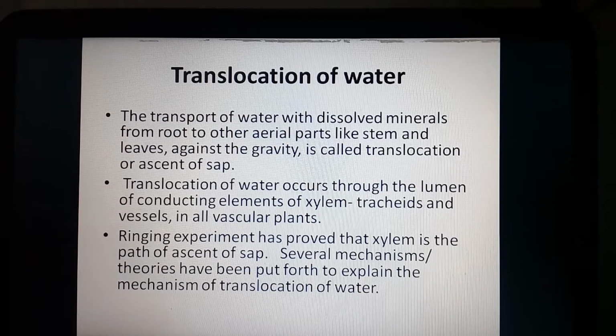The ringing experiment proved that the xylem is the path of ascent of sap. Several mechanisms or theories have been put forth to explain the translocation of water.